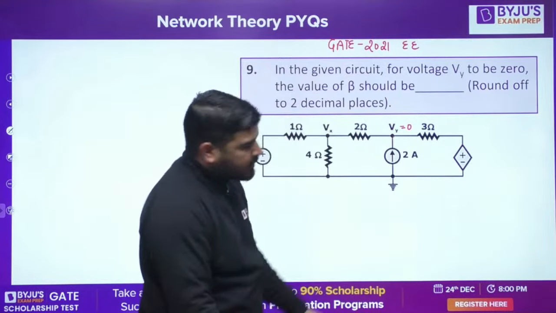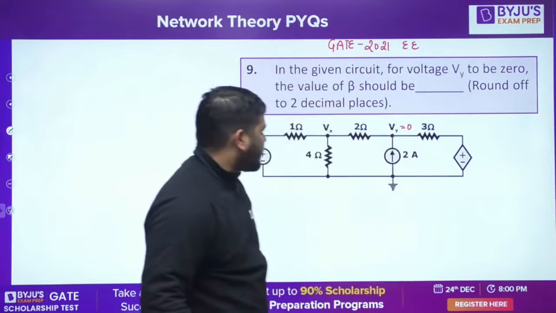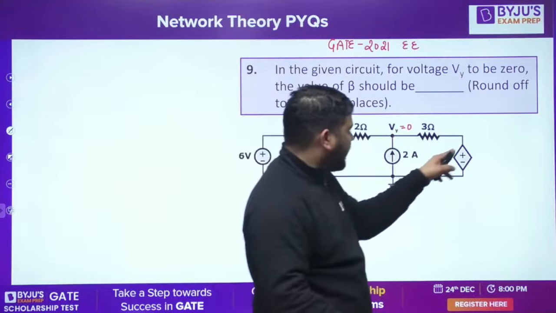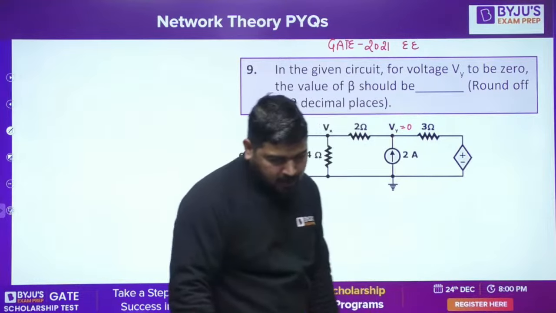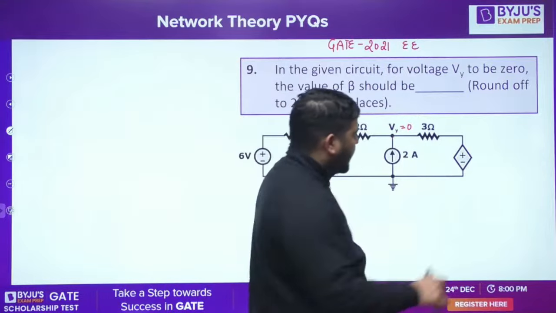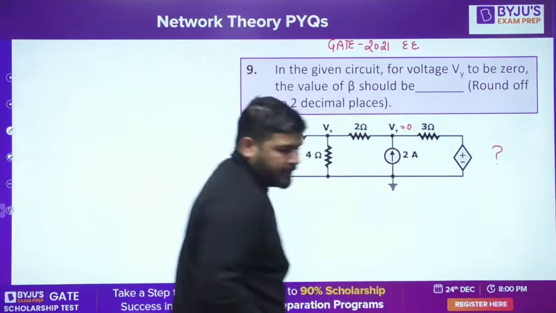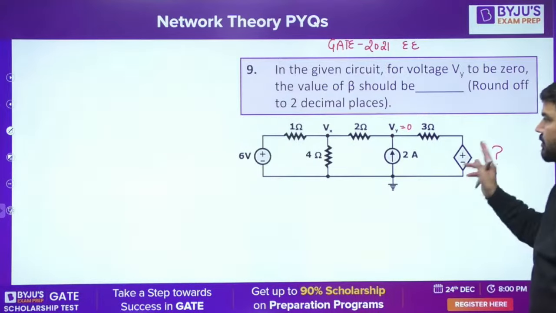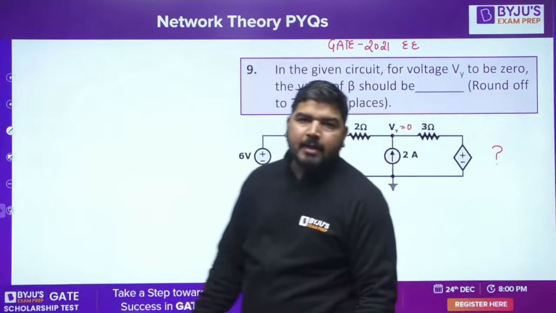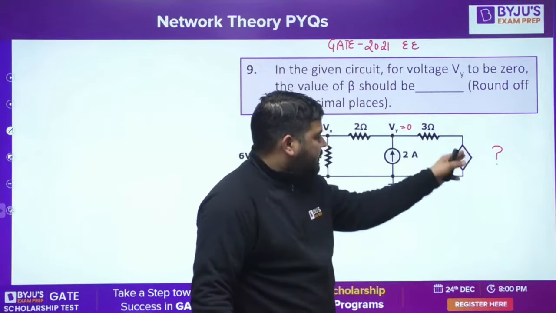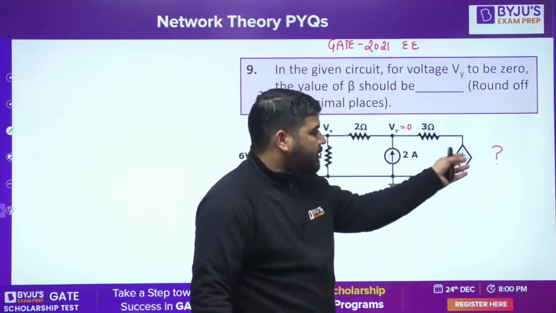Can you check this dependent source? It is given that this voltage is 0. If I know this dependent source value, then I'll get the beta. Now please check the GATE 2021 EE question. What is this dependent source value given? Because there is a typing mistake here. Please check it and tell me so that I can solve this question. Till then, we can solve the next question. If someone can help me in the chat section, please tell me the value of this dependent source so that I can solve it.